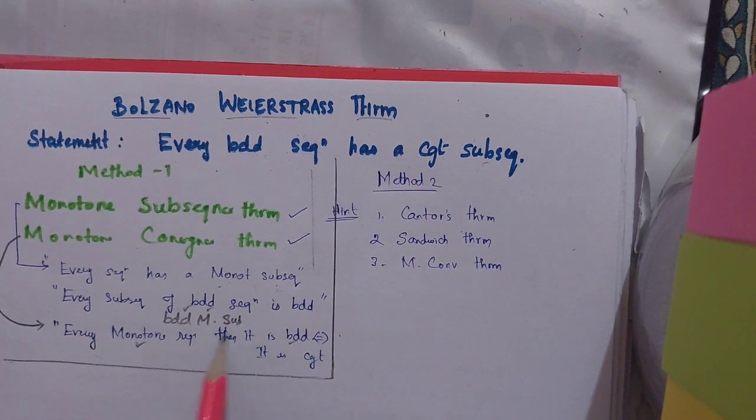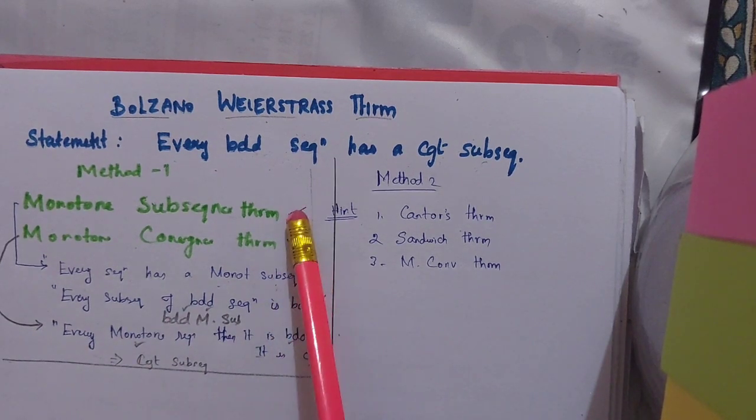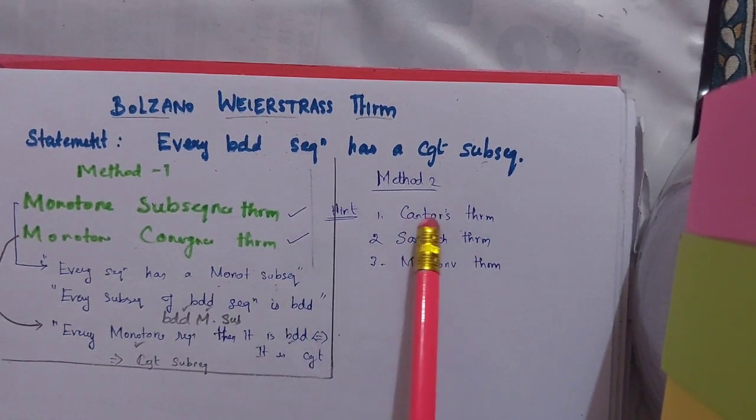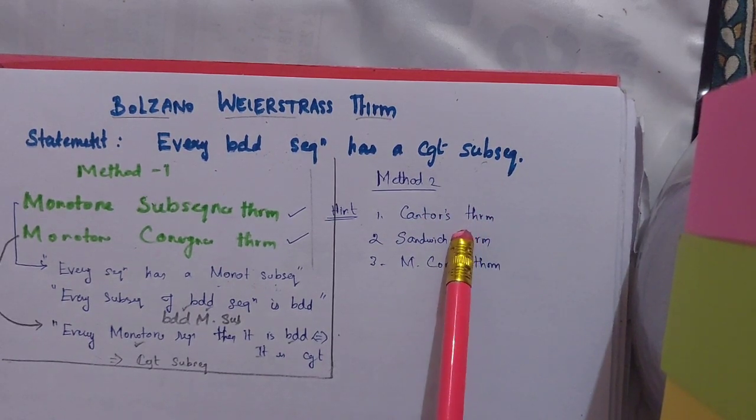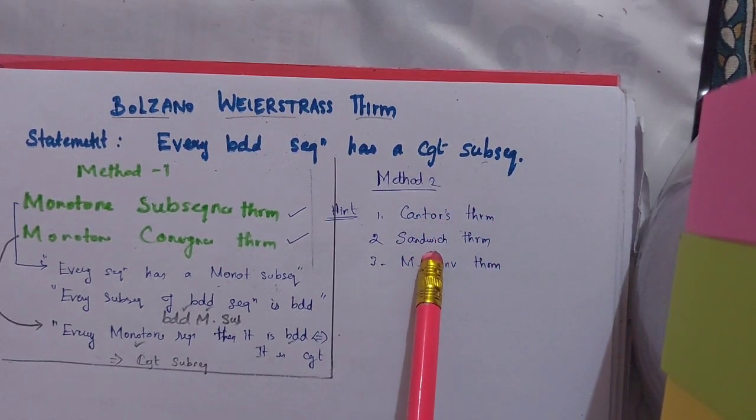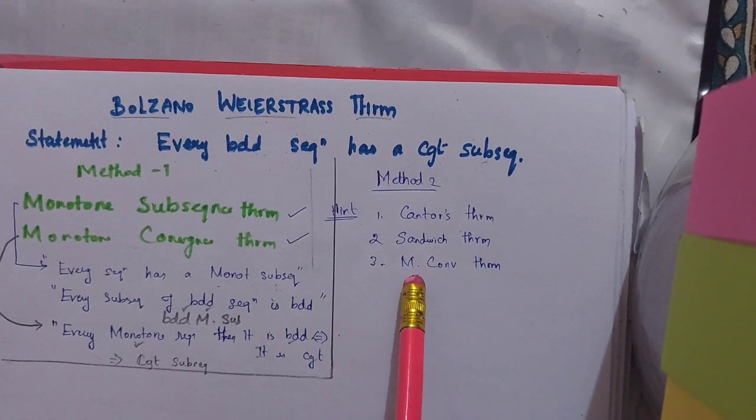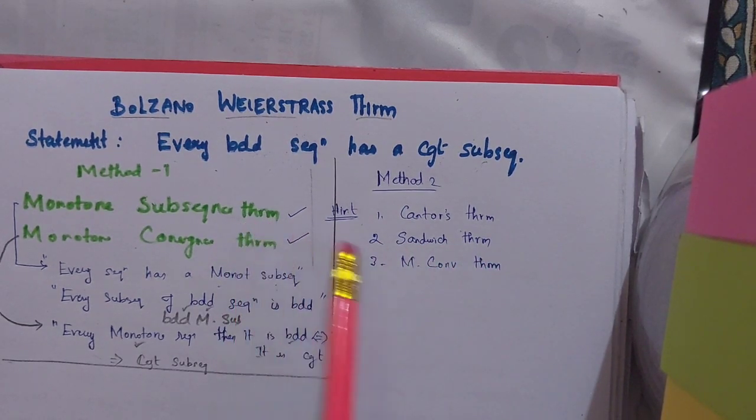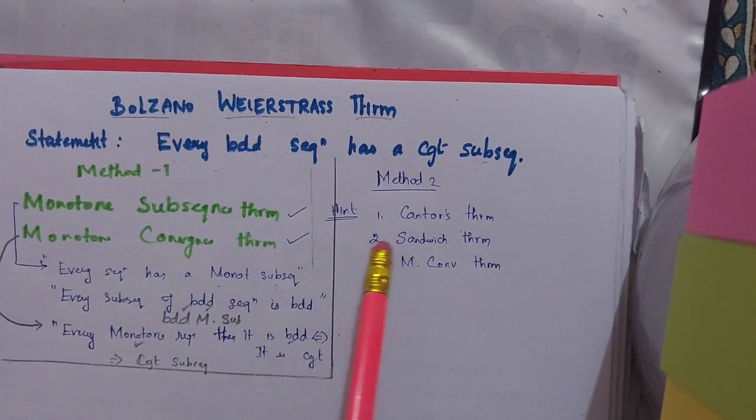Since it is for a sequence, I am going to say it for a subsequence, because a subsequence is again a sequence. So on the whole, the subsequence that I got is a convergent subsequence. So here the theorem ends. This proof is simple because you should know these two theorems. In order to prove the second way, we have to know Cantor's theorem, and in Cantor's theorem we have to know the sandwich theorem, and obviously you should know the monotone convergence theorem. That one is common for both of the proofs.